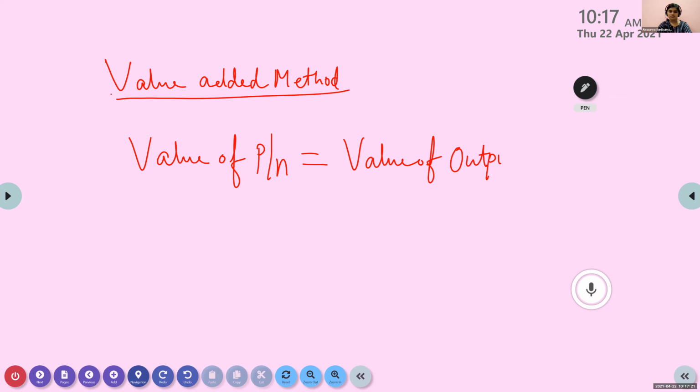That means value of output. So value of production, or value added, how to find out: value of output minus, from this we have to reduce what? Intermediate consumption. That's the term we use.